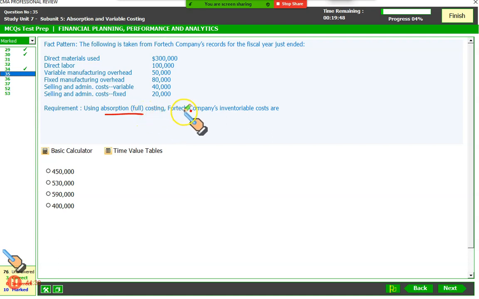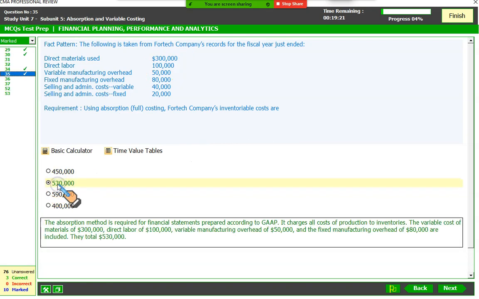But if you need to find the cost under the absorption method, also called full costing, which is required under the US GAAP, you know that it's direct material, direct labor, variable overhead, and fixed overhead. If you add all these, it's going to be 450 plus 80, 530. Perfect. See, it's as simple as that.